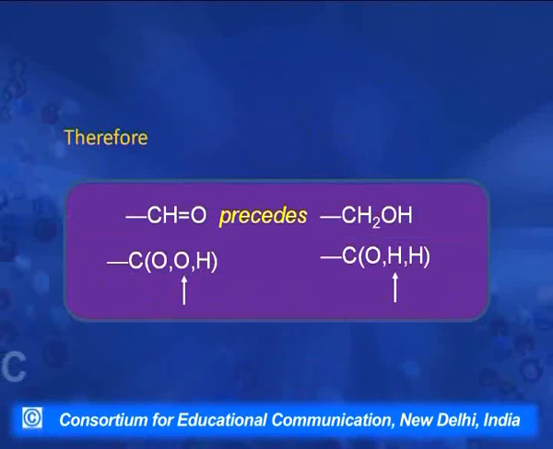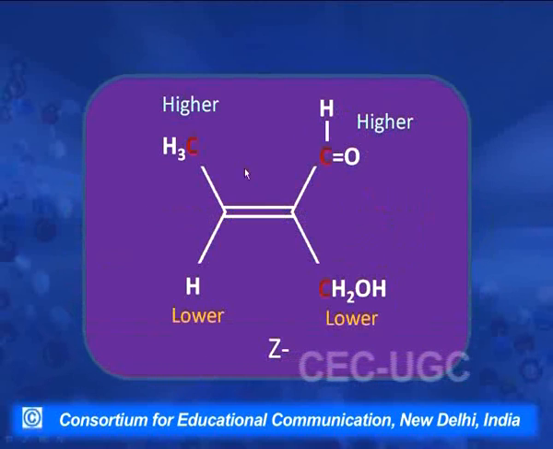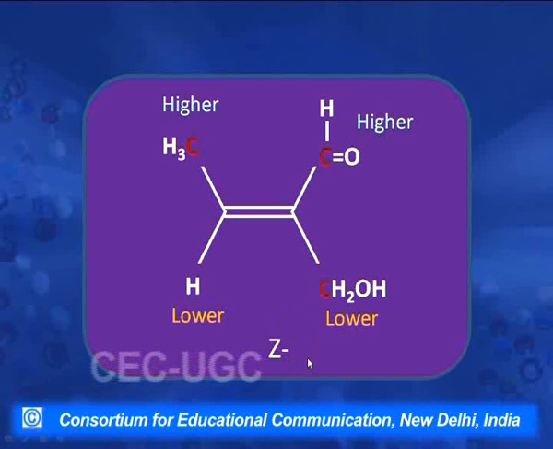So in our example now, this CHO will be considered equivalent to C, O, O and H, whereas CH2OH is equivalent to one oxygen and two hydrogens. So obviously we find a point of difference here, one more oxygen. That is why this aldehyde group is given the higher priority over the CH2OH group, and in this case the groups of higher priority are on the same side. So this isomer is assigned as Z isomer.